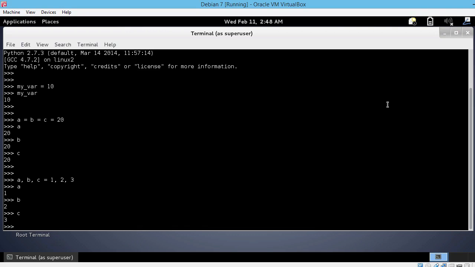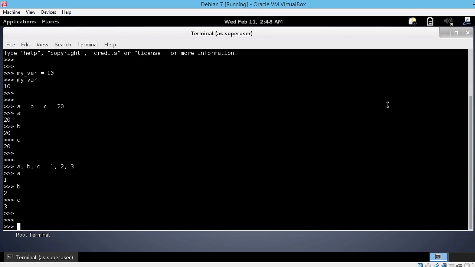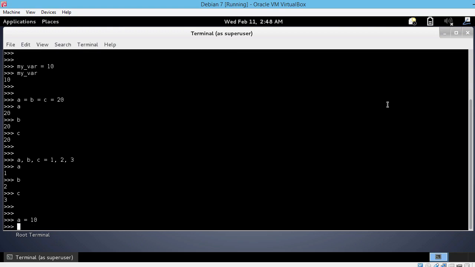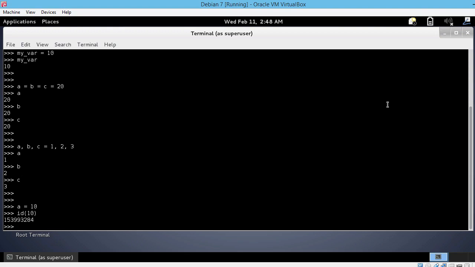Now, let's have a brief look at how Python does variable assignment. For this, we are going to use the id built-in function in Python, which gives us the identity, the location ID of a variable in memory. So let's assign the value 10 to variable a: a equals 10. Now let's use id to see what is the address or identity of the value 10 in memory. So id of 10 gives you a big number. Don't worry about it. You don't have to memorize that number. This is just the location of 10 in the computer's memory.